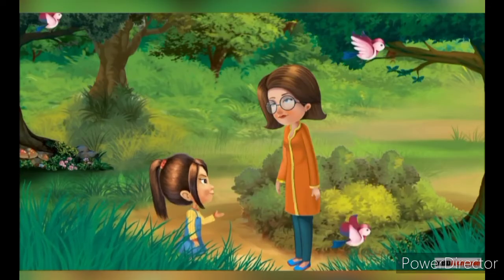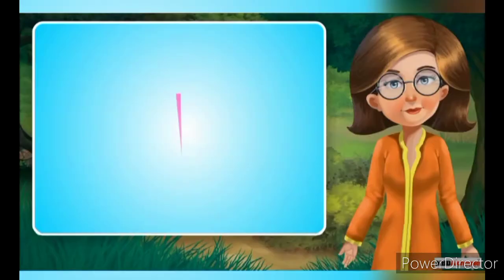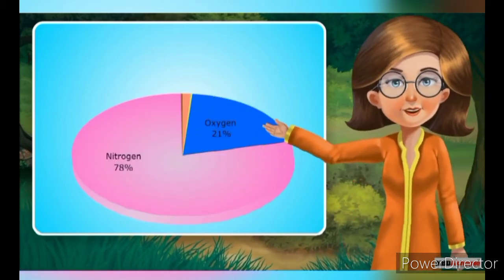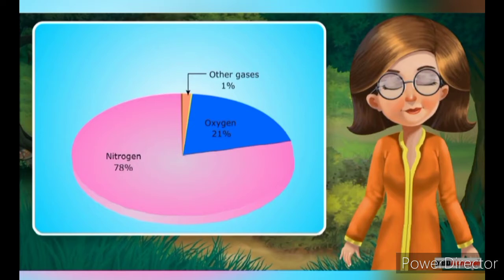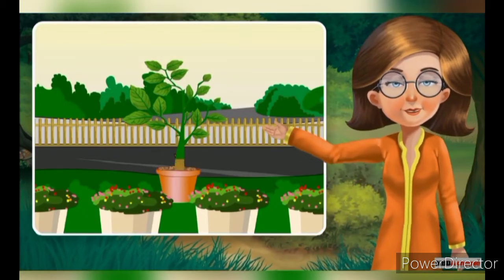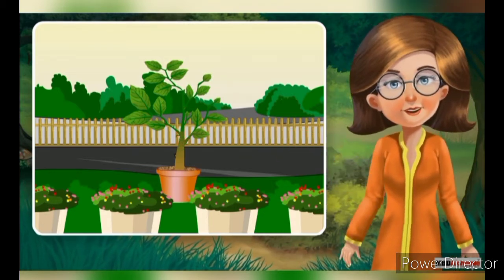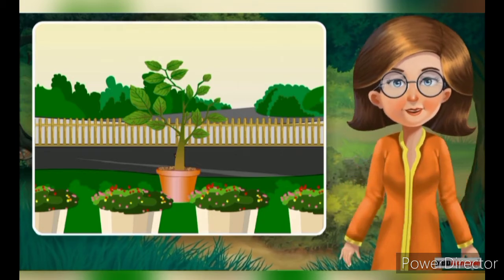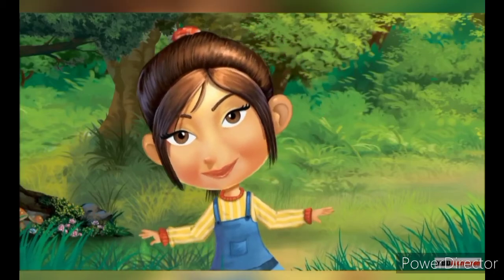What does air exactly contain? The air is made of several gases like oxygen, nitrogen, and carbon dioxide. While carbon dioxide is used by plants to make food, we use oxygen for breathing. Air contains about 79% of nitrogen that provides fertility to the soil. I wasn't aware of it.